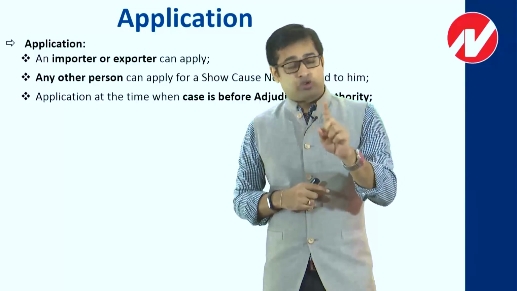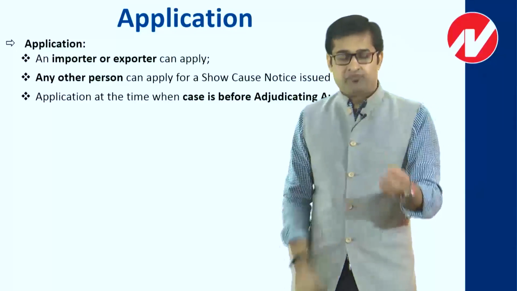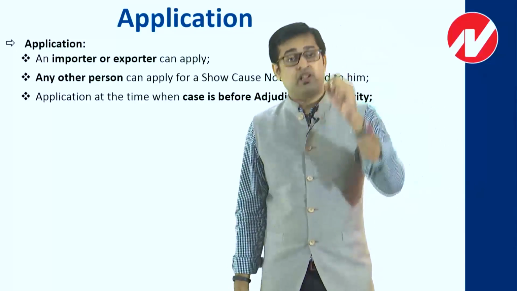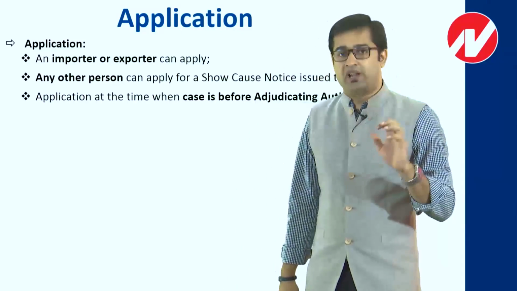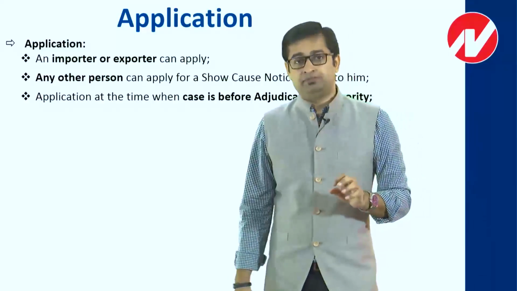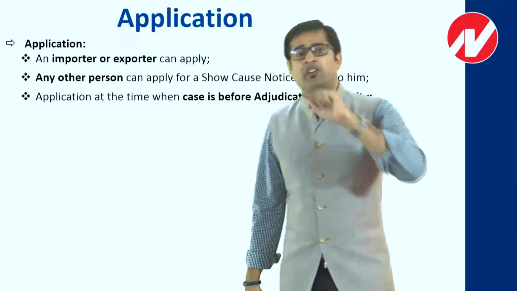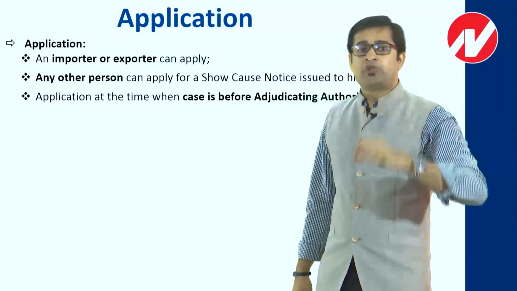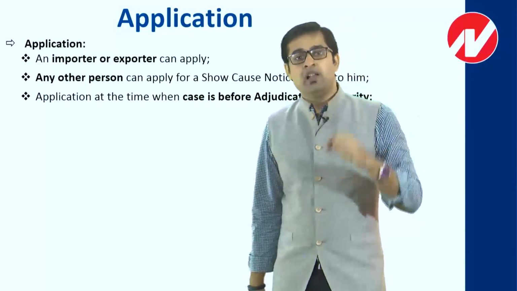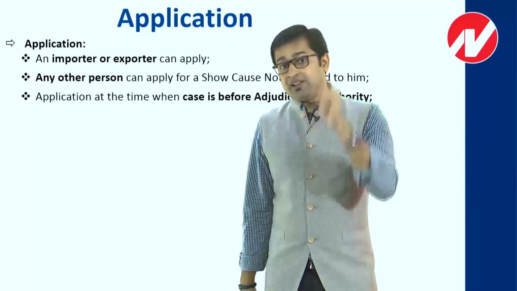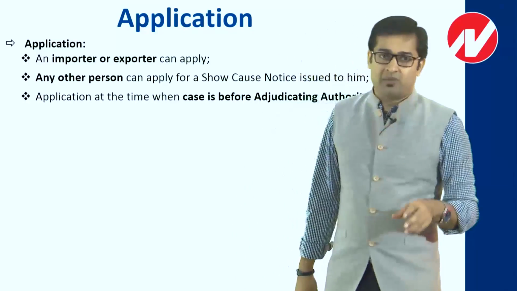I mean, I'm supposed to pay the tax. That I had to pay even if the adjudicating authority served a notice. So when the adjudicating authority served a notice, if I accept my liability with the adjudicating authority, then also I'm supposed to pay tax, then also I'm supposed to pay interest. But at least when I say I'm not accepting in front of the adjudicating authority, I rather have an option directly to approach an alternative channel. This is what we were discussing in the first slide, that it is an alternative channel. So rather than accepting your liability in front of the adjudicating authority, you should straight away approach the Settlement Commission.